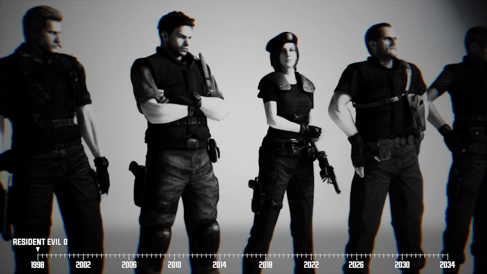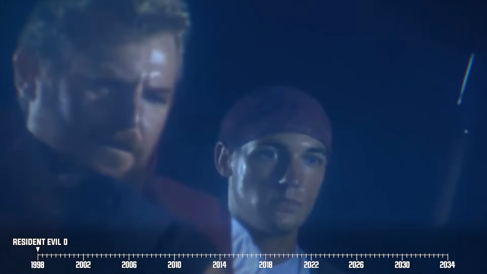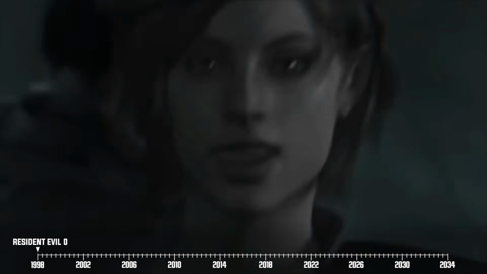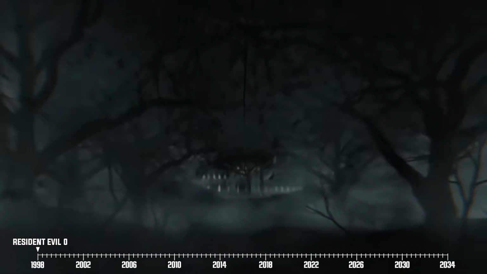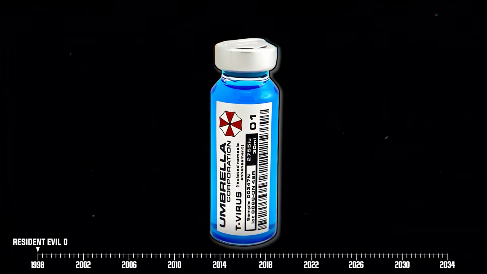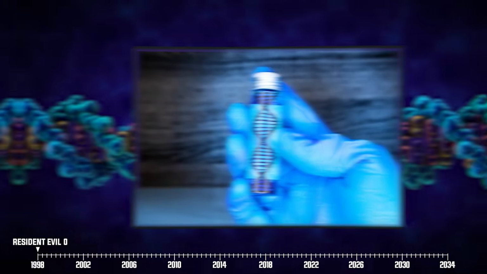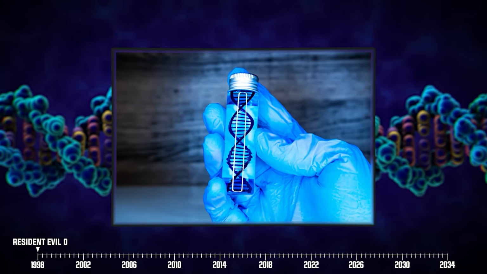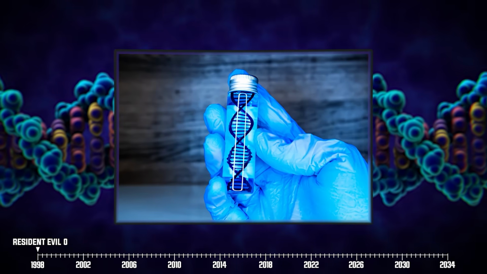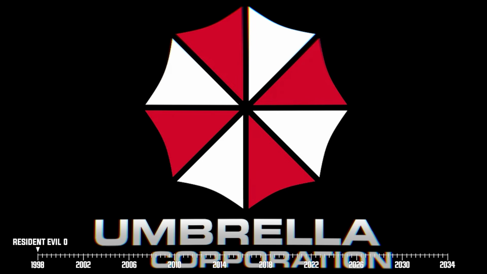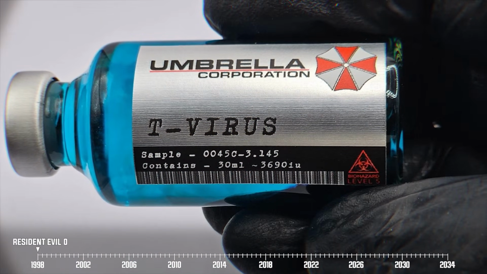And, well, let's just say that this unit's primary objectives are twofold. One, they're mainly deployed as an anti-terrorist force. And two, STARS was established as a sort of response team for general emergencies within their jurisdiction. Next, one of Resident Evil 0's plot points revolves around the T-virus. Now, the T-virus is basically a mutated version of the progenitor virus that Umbrella Corp created sometime in the mid-20th century, mainly meant as a biological weapon.